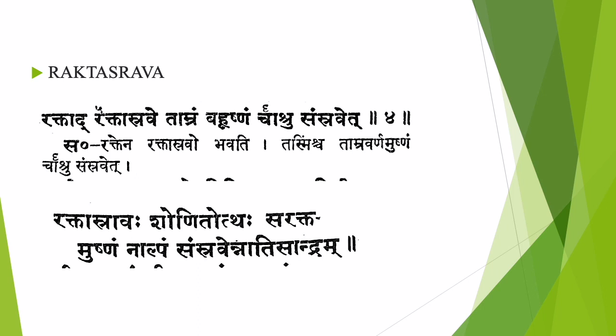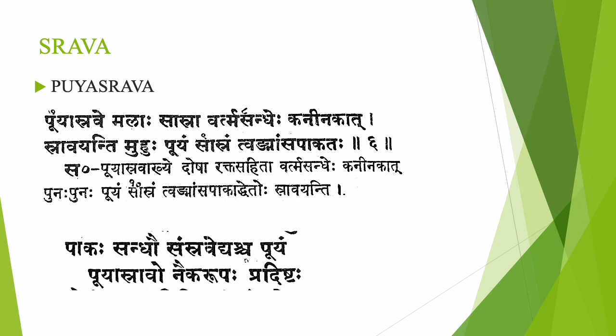Na Adisandram means it is not thick, it is thin. So Rekta Varnam, Ushnam, Na Alpam. It will be large in quantity and it will be thin. This is Rekta Srava Lakshana.